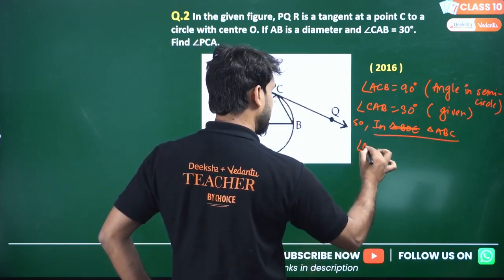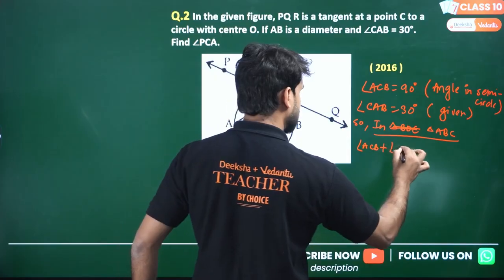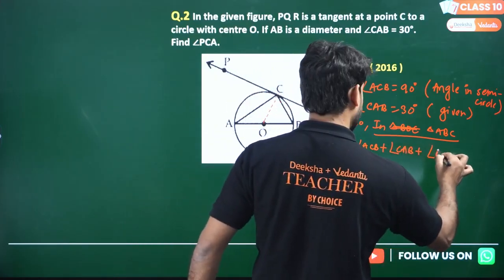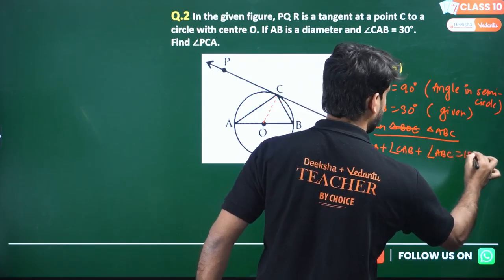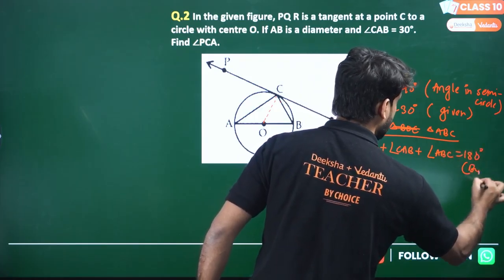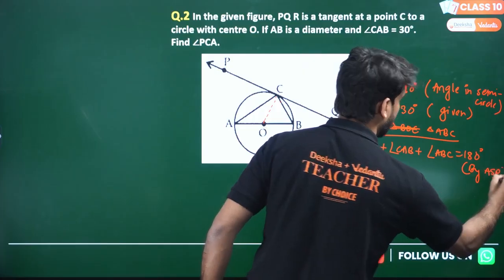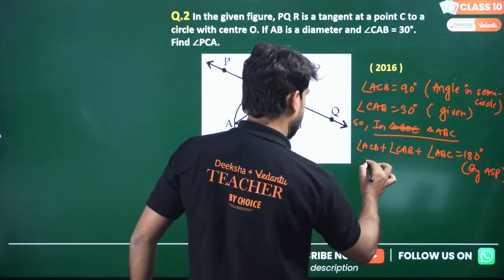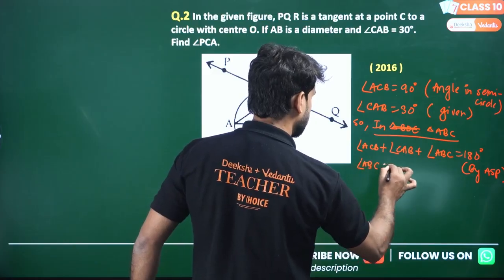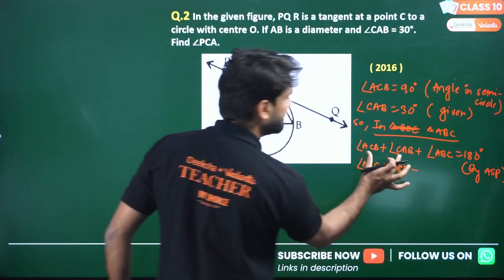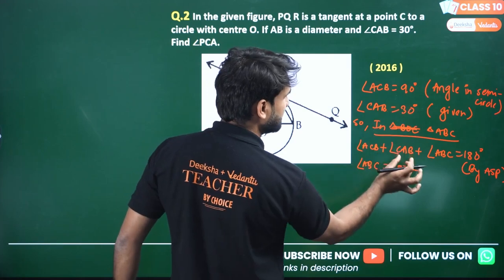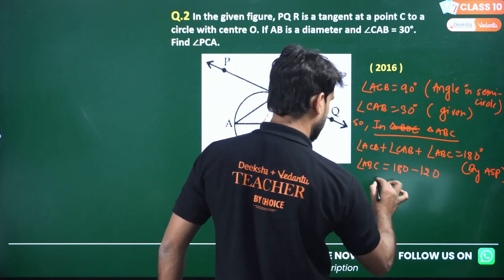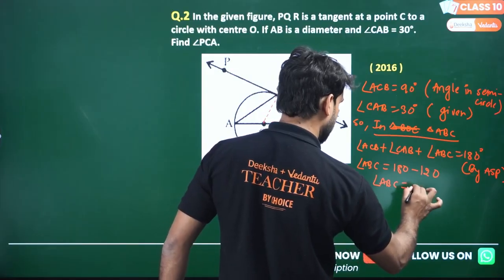Angle ACB plus angle CAB plus angle ABC will be 180 degrees by the angle sum property, ASP. So we can find angle ABC. ABC will be 180 minus these two; ACB is 90 and this is 30, 90 plus 30 is 120, and 180 minus 120, so the angle ABC will be 60 degrees.